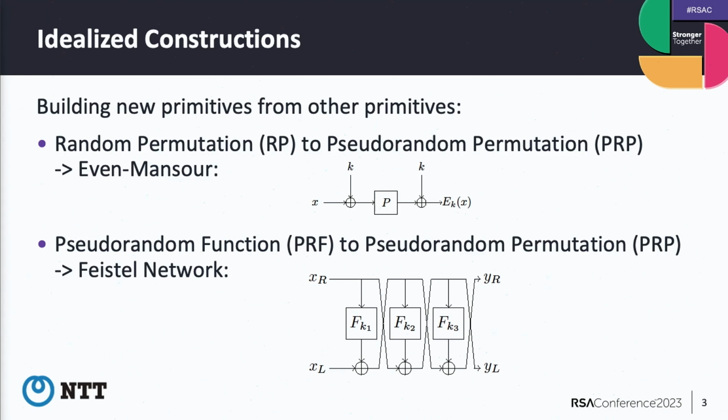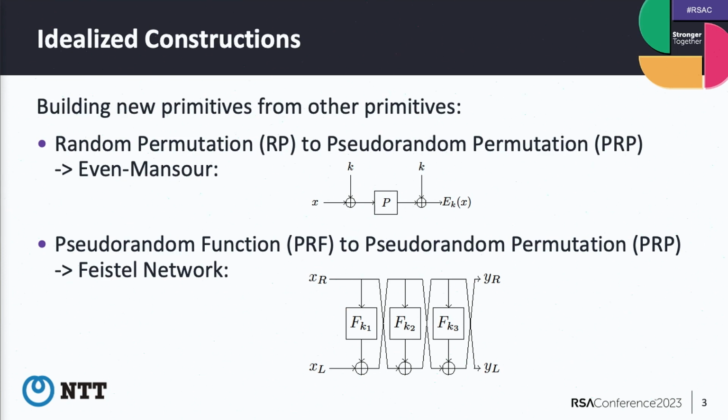So a pseudo-random function is, of course, a function. So it's not a permutation, so it's not bijective. It means if we use a pseudo-random function directly for the block cipher, we can no longer decrypt. So now we want to convert a pseudo-random function to a pseudo-random permutation. Then how to do it?